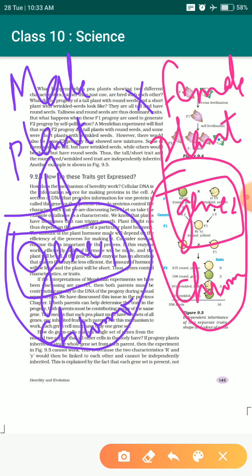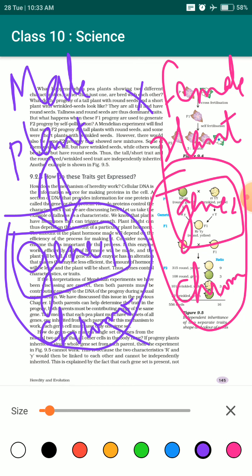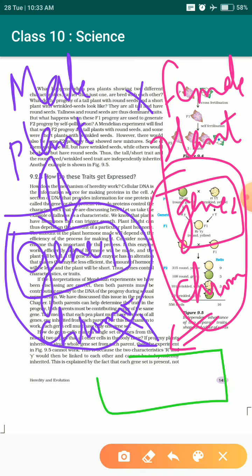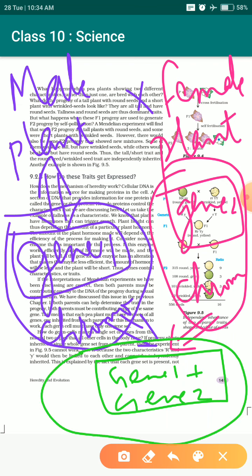Now when there is a reproduction process, both the characters from the male plant as well as the female plant will be included in the next generation, and it will have both the genes. It will have gene 1 from the male plant and also gene 2 from the female plant in the chromosome of its own. It will have its own chromosome.